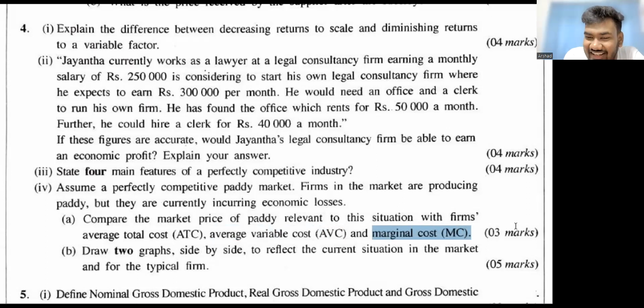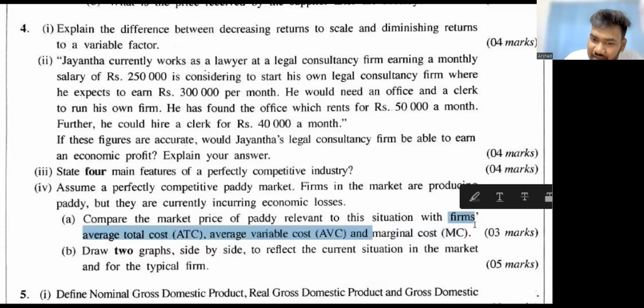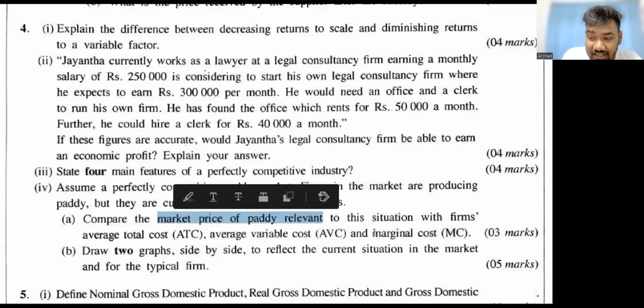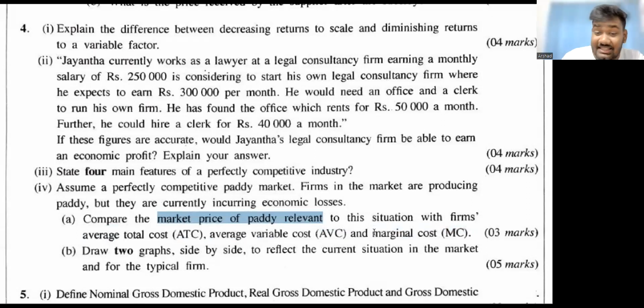It's equal, right? Remember, price is the marginal revenue. Whether they are making losses or profits or whatever, they will be producing at MR equals MC. So can't you say that the price is equal to the marginal cost? You can say that, right? The price in the market will be equal to the marginal cost, because the firm is producing at MR equals MC. Is that part okay, guys?